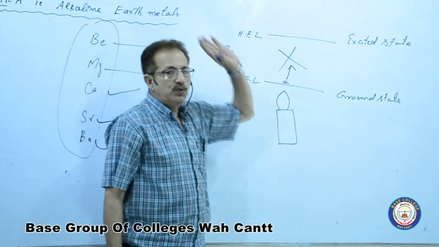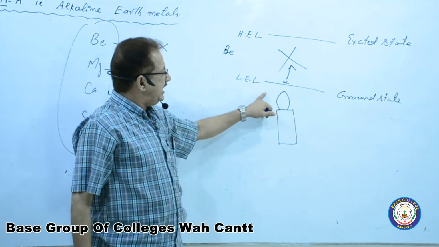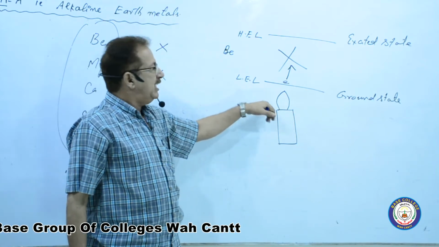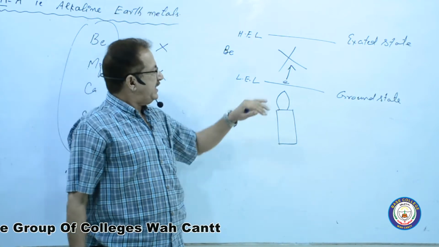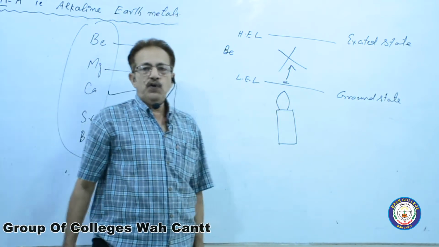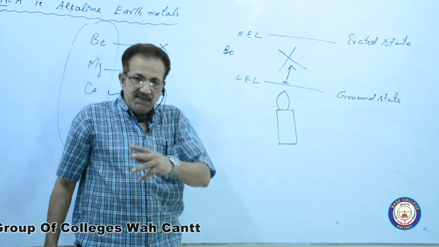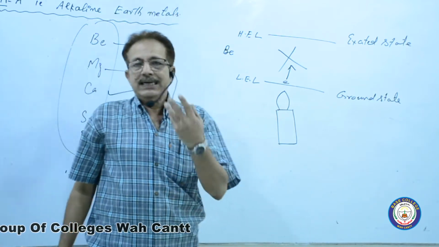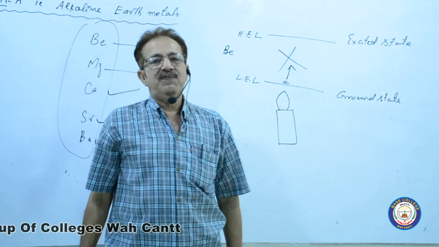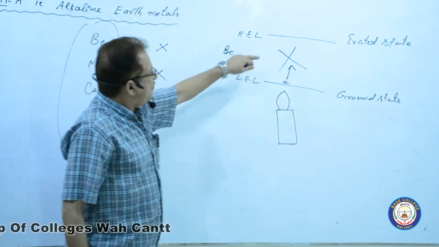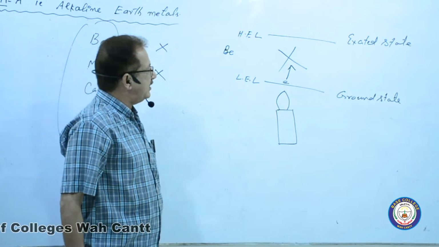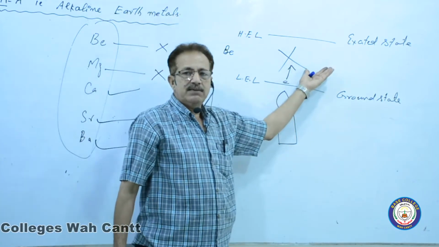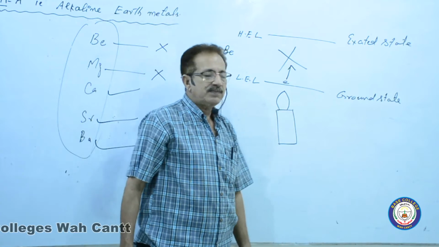It will not move upward because the energy in the form of heat provided by the flame is not sufficient for the excitation of the electron. Therefore, it will never impart any color to the flame. So, I have put the cross here. No excitation, no de-excitation. Where there is no excitation, there will be no de-excitation.